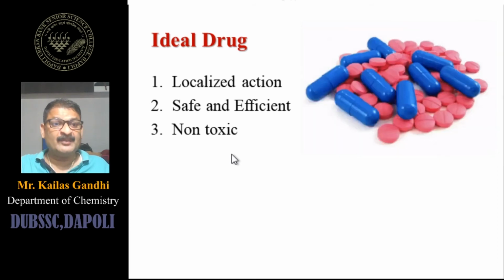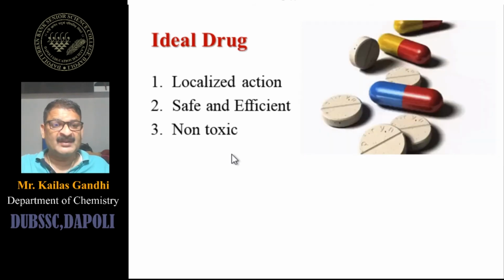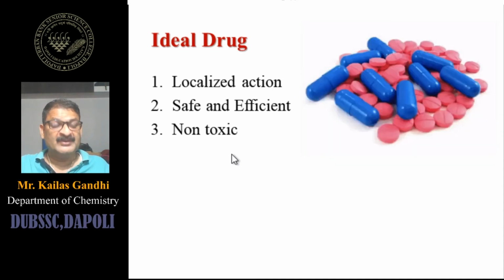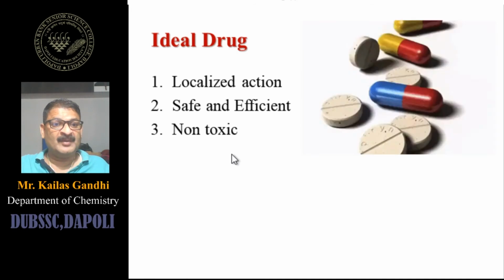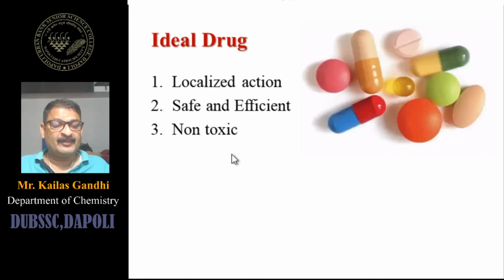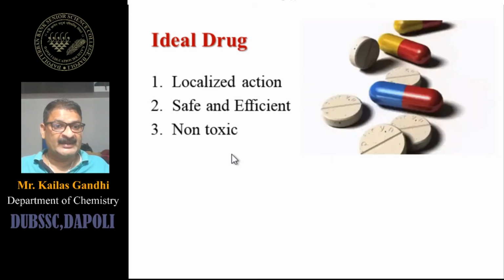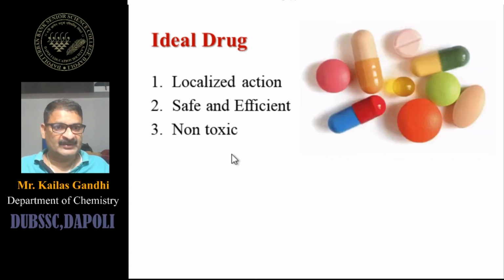Poisonous action means damage of tissues and cells, a process which cannot be recovered or altered, or you can say this type of change is irreversible. So once a cell dies or a tissue gets damaged, it cannot be recovered afterwards.